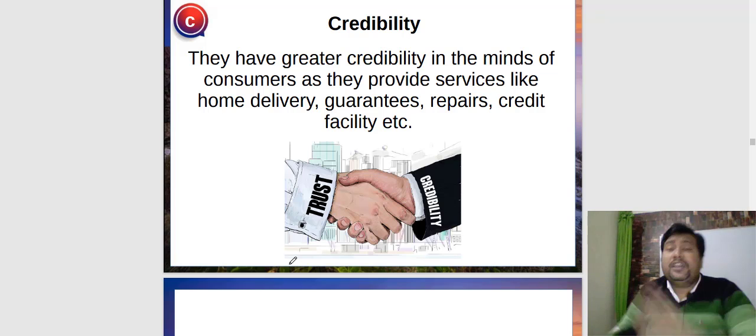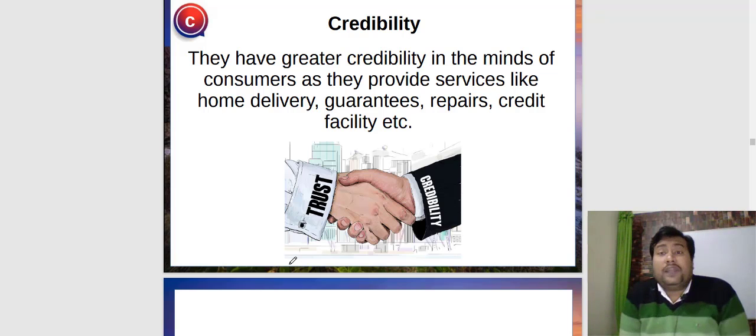Credibility. They have greater credibility in the mind of the consumer as they provide services like home delivery, guarantee, repair, credit facilities, etc. Look, when trust will come, like suppose I'm purchasing a particular product from a shopkeeper, and this thing is very clear in our mind, this particular shopkeeper will remain at this particular place. So the trust on that shopkeeper will be high, because we know that if anything has happened, I can directly approach the shopkeeper and I can change, I can repair.